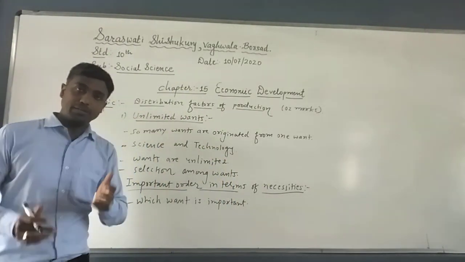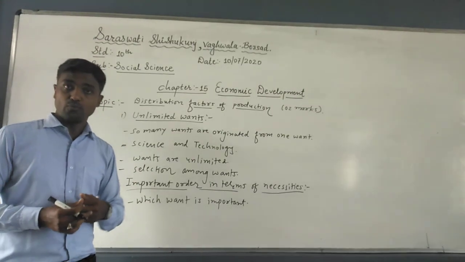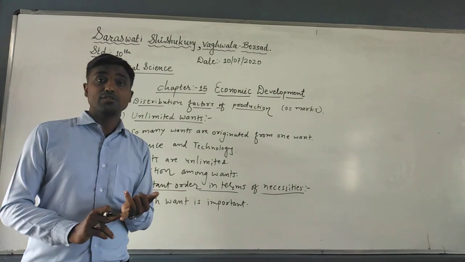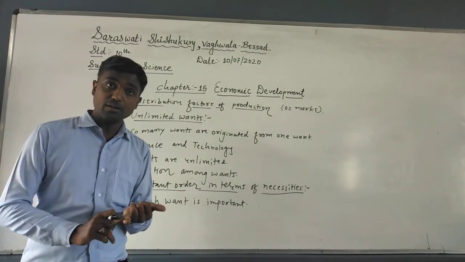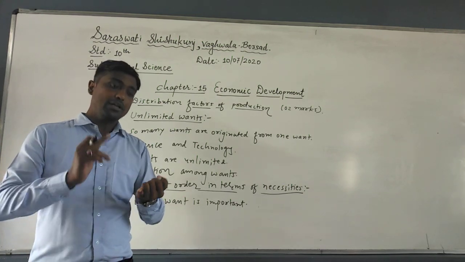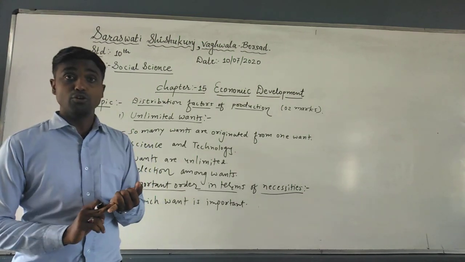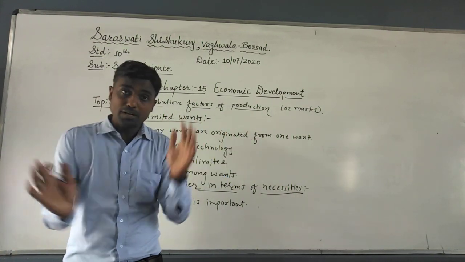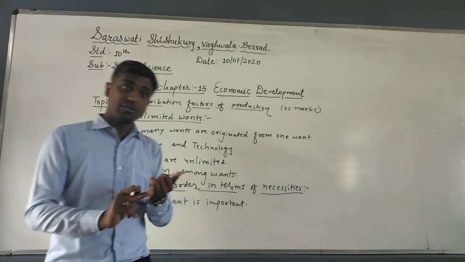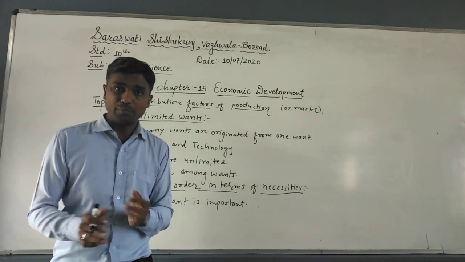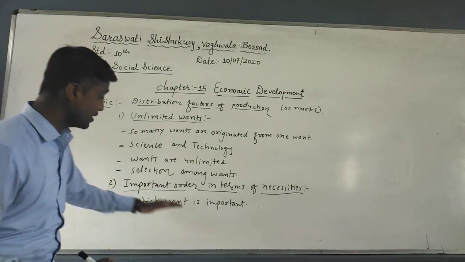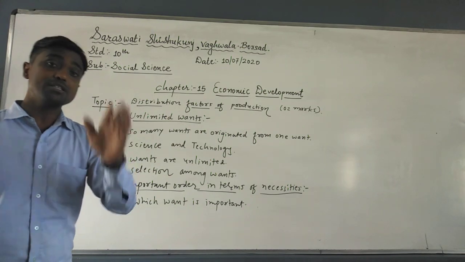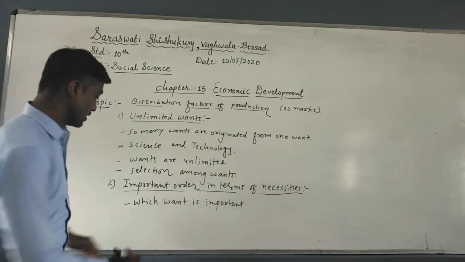For example, if you are studying in the 10th standard, the board examination year, your wants are so many. You want all materials of different subjects, you want a vehicle to go to school or tuitions, and you want facilities in your room, a separate room or a separate AC. So you have so many wants, but which want is important? First, a reference book or materials is most important, so you must give it priority. In terms of necessity, important order is a must for the wants. So that is the first point.